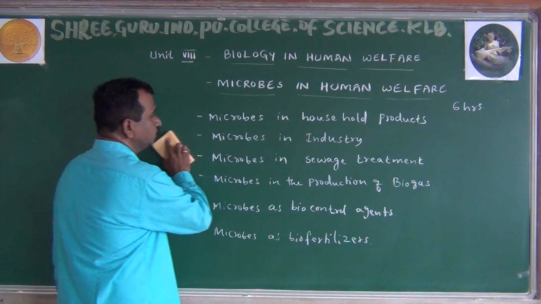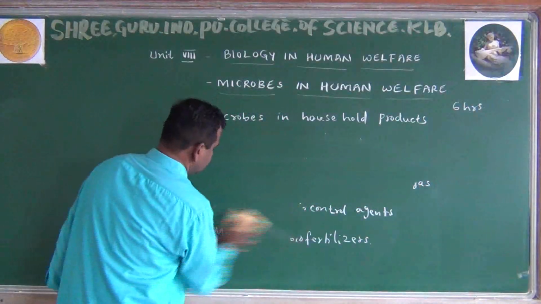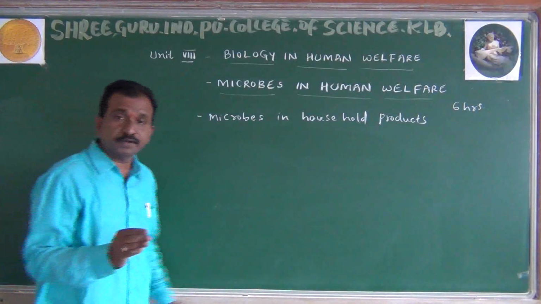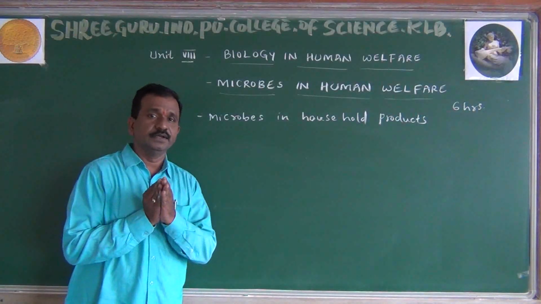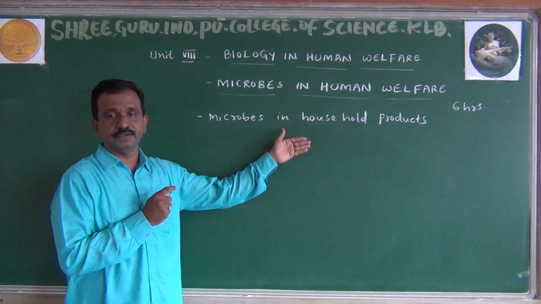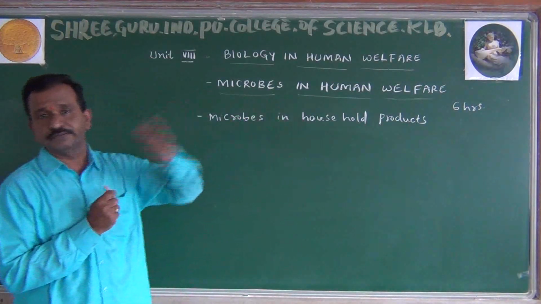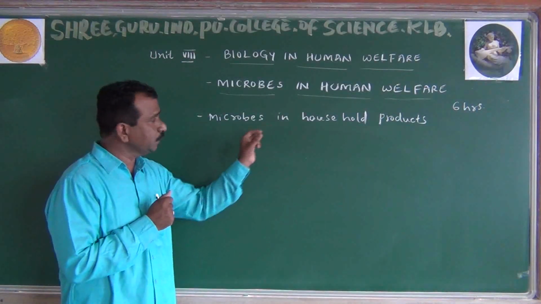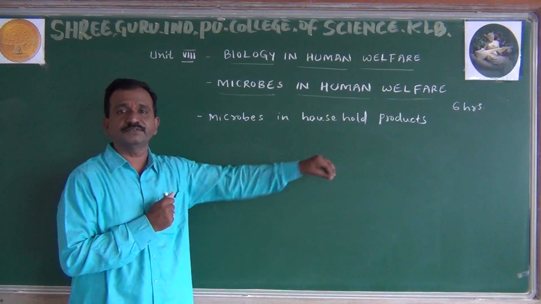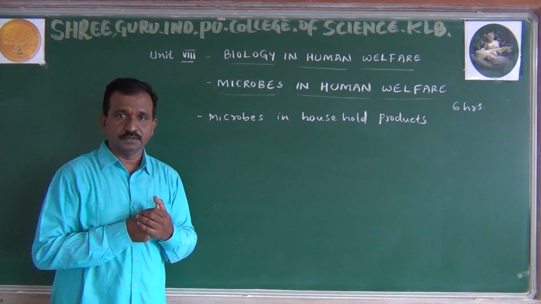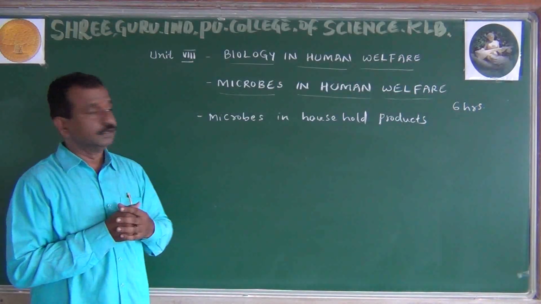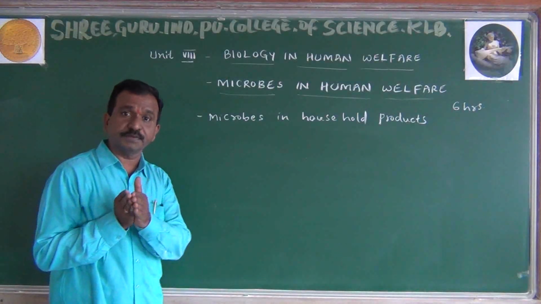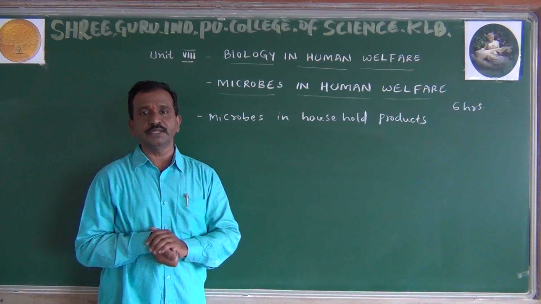Right? Now in this part we are observing the food materials that we normally collect regularly, some of them, for example, curd. So these are the food materials. Now microbes in household products does not mean the rice that we collect regularly, nor roti or chapati. This is not normally done by microorganisms. The food materials must be fermented food materials.